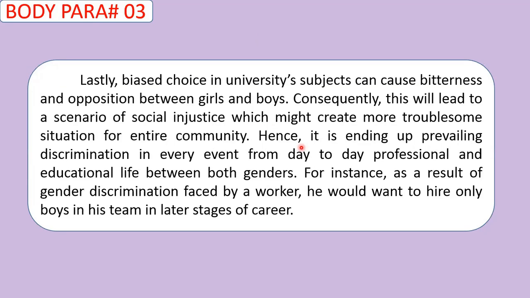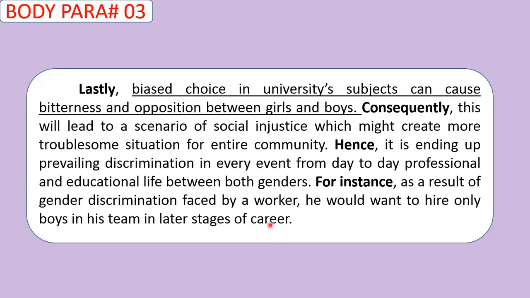Let's take a look at body paragraph number 3. In body paragraph number 3, we can see it says, lastly, biased choice in university subjects can cause bitterness and opposition between girls and boys. Consequently, this will lead to a scenario of social injustice which might create more troublesome situation for entire community. Hence, it is ending a prevailing discrimination in even day-to-day professional and educational life between both genders. For instance, as a result of gender discrimination faced by a worker, he would want to hire only boys in his team in later stages of career. That's good. So let's take a look in depth.